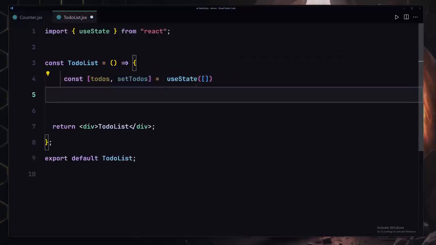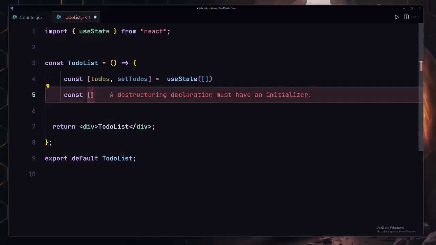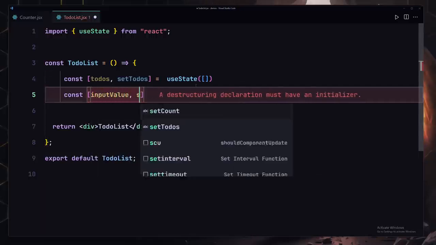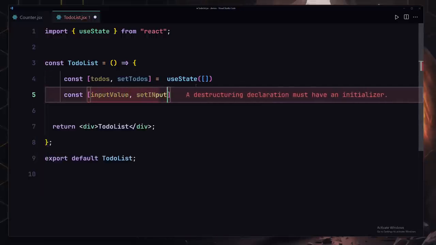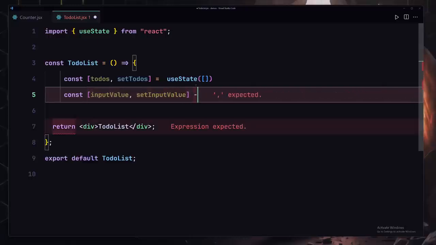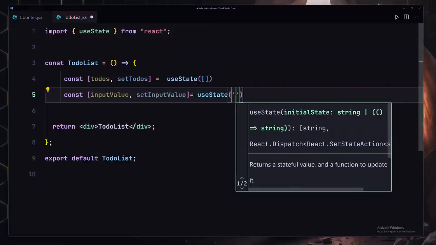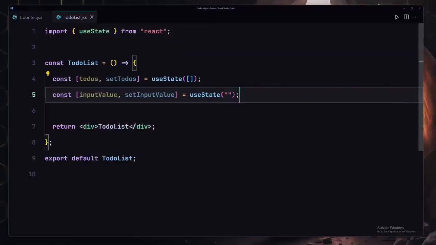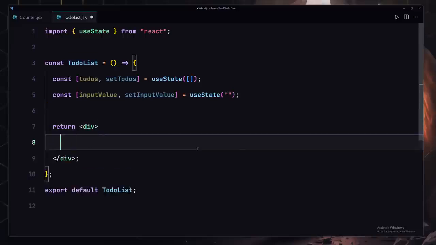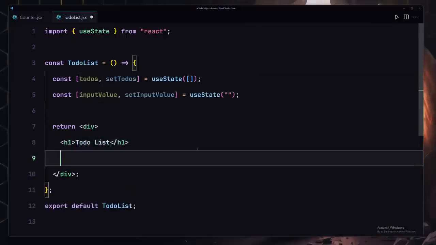And now underneath we're going to be also handling our form. So for the form input, we're going to be creating a state for the input value, and then setInputValue as well, and that's going to be equal to useState, and the initial value will be set to an empty string. Now let's get into the UI. So I'm going to remove that from here, and I'm going to create my h1, which will just say To Do List. And now underneath this h1, we're going to be creating a form, and we're not going to be providing any action to that.